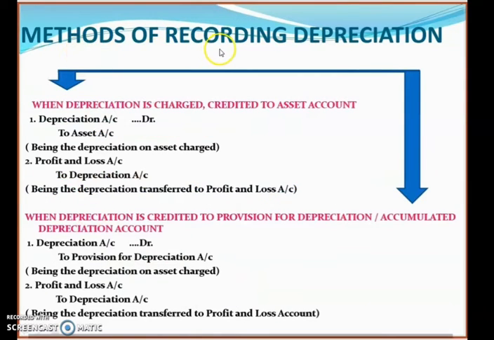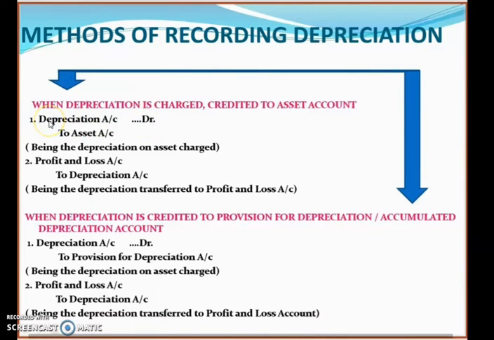Next point is method of recording depreciation. The term recording depreciation is there. There are two different ways of recording depreciation. The first way is when depreciation is charged or credited to the asset account. When you charge depreciation in the asset account, there are two main journal entries: the depreciation account will be debited and the asset account credited. You are charging the depreciation on the asset. Depreciation is an expense for the firm, isn't it? Because of depreciation, the value of the fixed asset is reducing, so it is treated as an expense, hence it is debited as per the nominal rule.